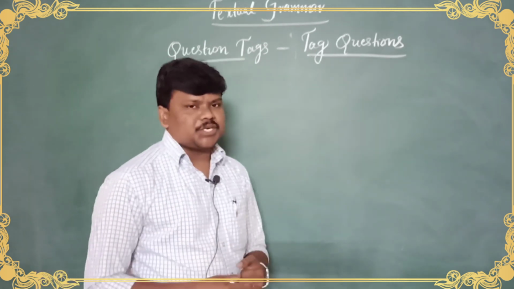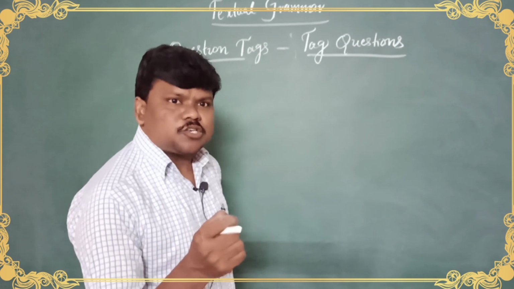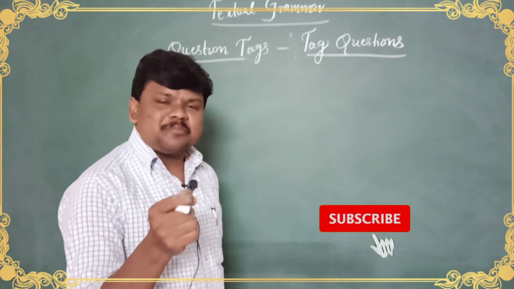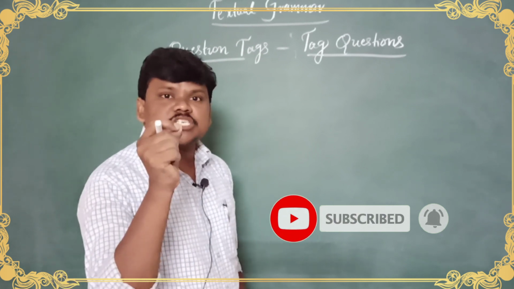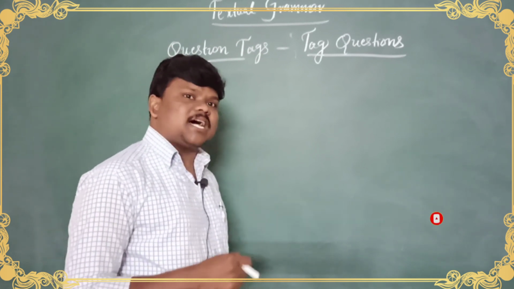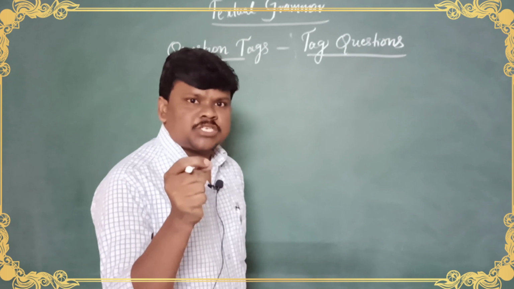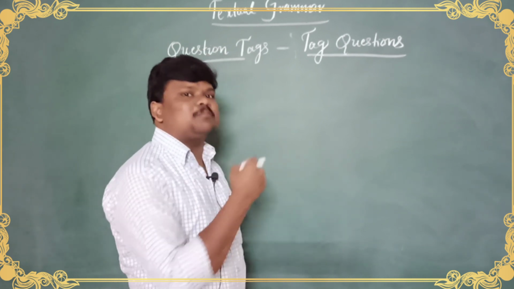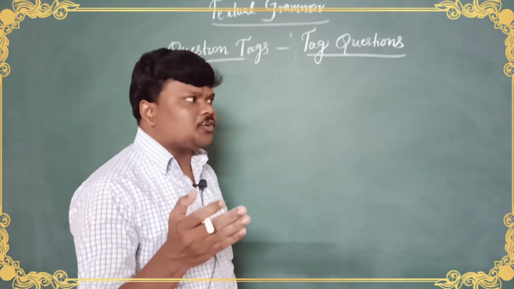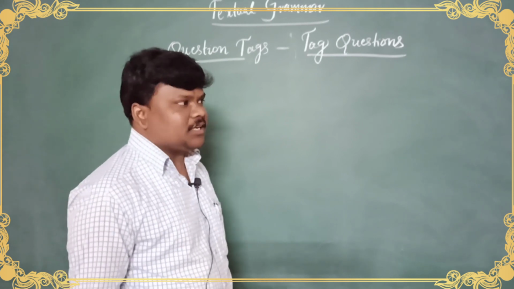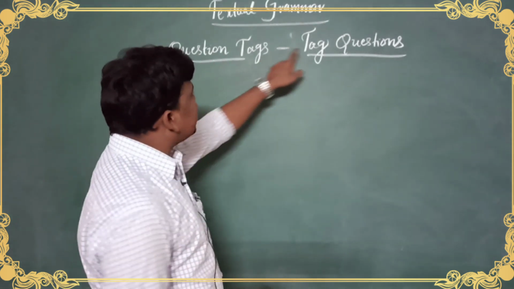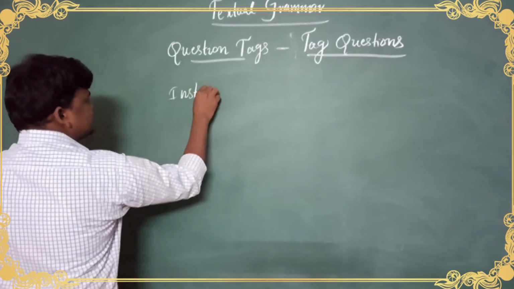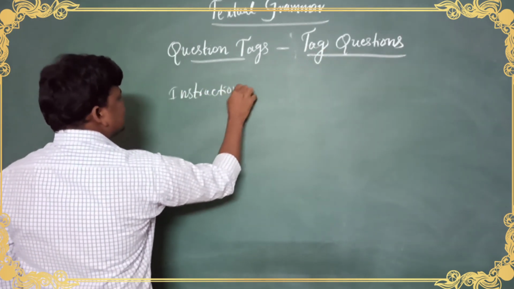What is the question tag? Question tags are asked to make a confirmation or clear a doubt with somebody. These are called short questions. Question tags are also called short questions, used to get confirmation from somebody. If you have a doubt and you want confirmation, you ask one. That is called a question tag or tag question. Just go through the instructions, my dear.